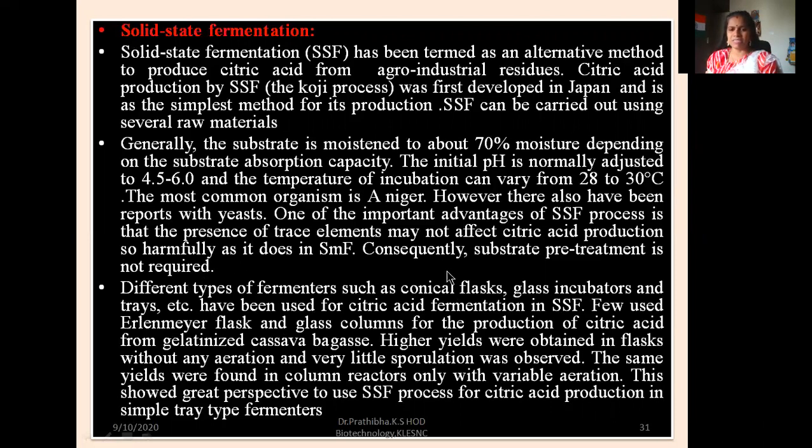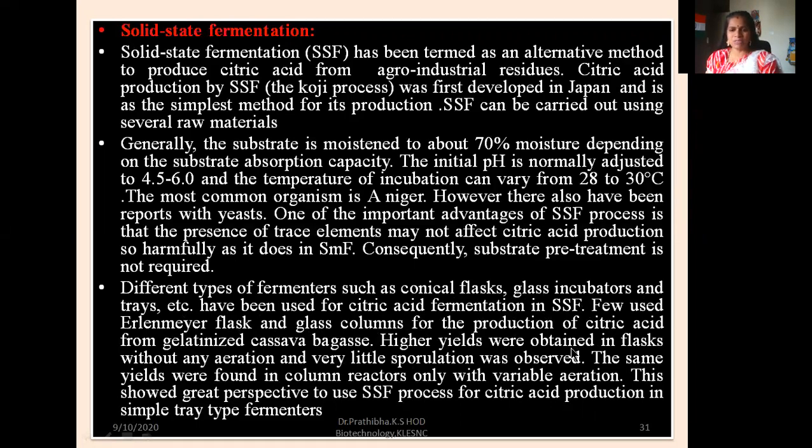Different types of fermenters such as conical flask, glass incubators, and trays, etc. have been used for citric acid fermentation in SSF. Earlier also, and nowadays also, some people use them. A few used air-made flask and glass columns for the production of citric acid from gelatinized cassava bagasse.